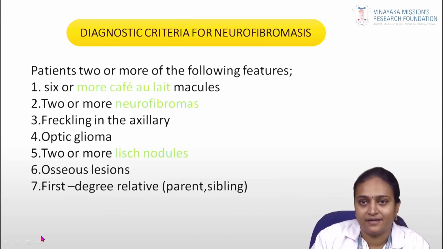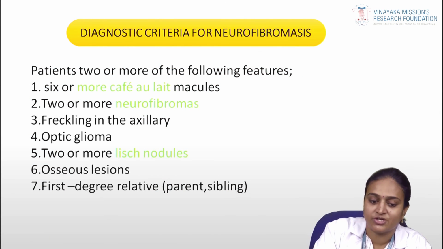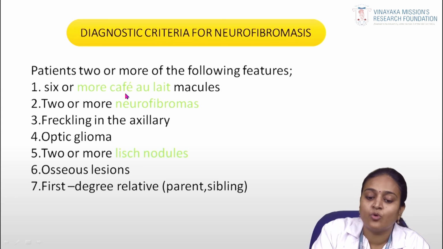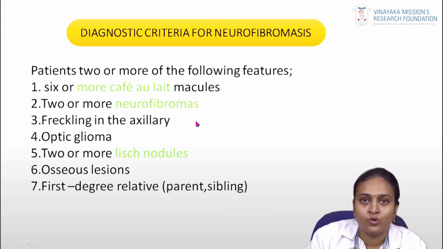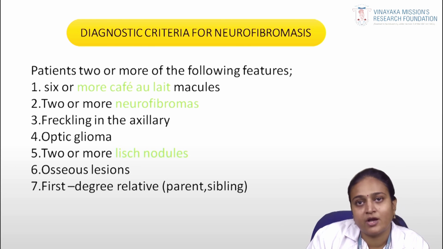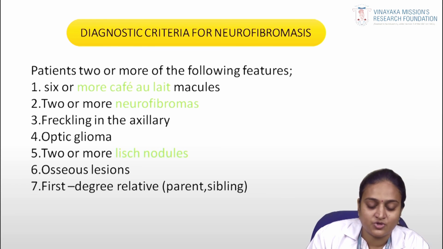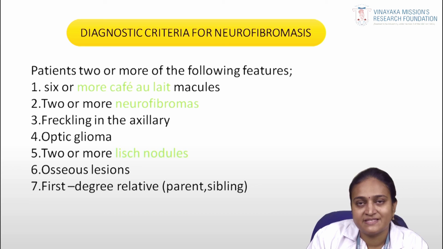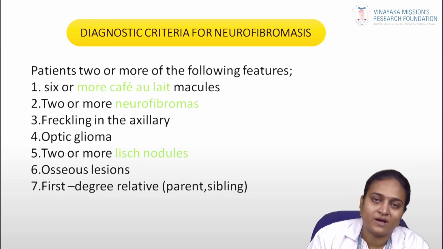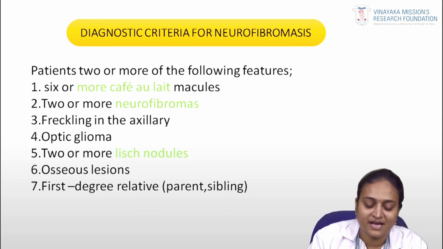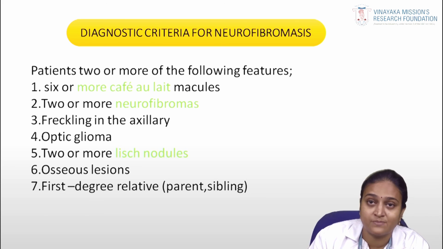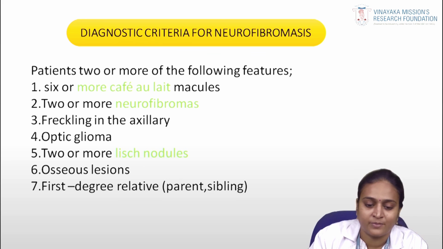Coming to the diagnostic criteria, I already told you, along with the picture, you can see 6 or more cafe au lait macules, 2 or more neurofibromas, freckling in the axillary area, optic glioma, 2 or more Lisch nodules, and osseous lesions like osteoma and other lesions associated with this condition. Then you can call this neurofibromatosis. And also you have to ask for the patient history, whether the patient has a first degree relative like a parent or sibling having the same kind of symptoms and same kind of disease like neurofibromatosis.